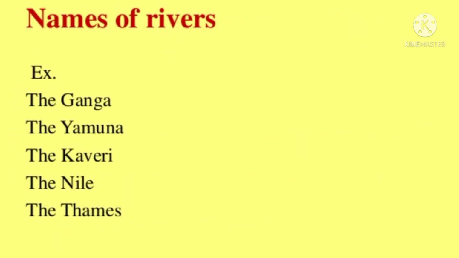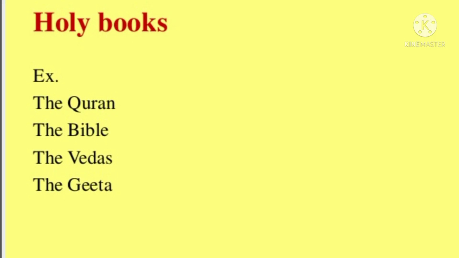It's also used before the names of rivers. For example, the Ganga, the Yamuna, the Kaveri, the Nile, the Thames. Before all these names of rivers, we use definite article the. We use definite article the before holy books like the Quran, the Bible, the Vedas, the Gita, etc.